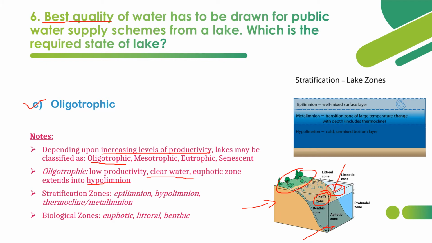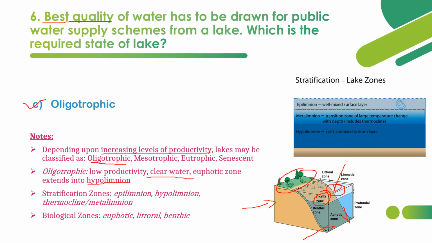Hypolimnion. Hypolimnion is the zone which is at the bottom. So this zone extends up to hypolimnion. That means the depth of water in the oligotrophic lake will be very clear from euphotic zone to hypolimnion. So that's why we can use the water from oligotrophic lake.